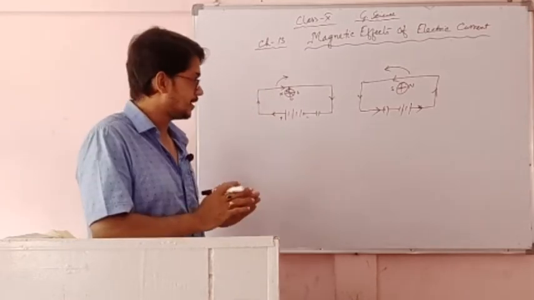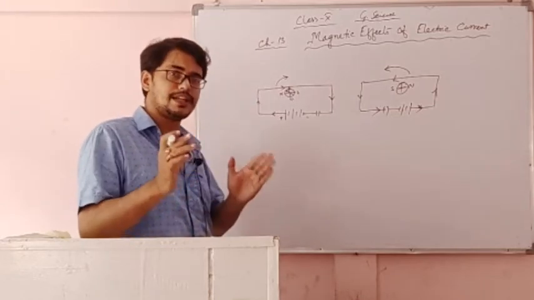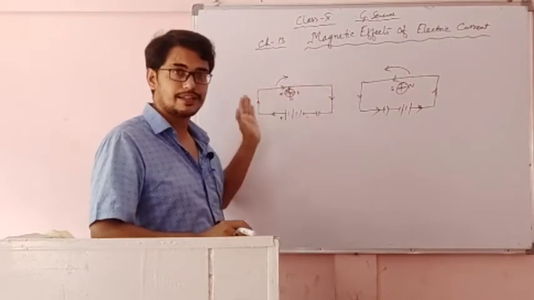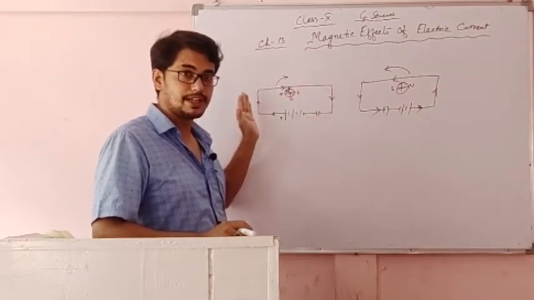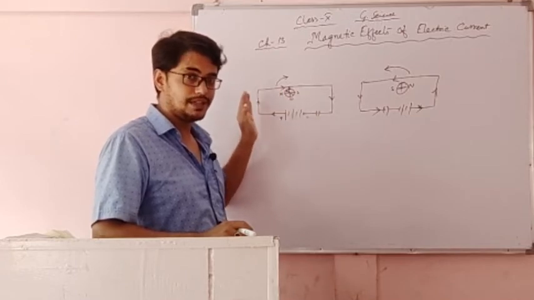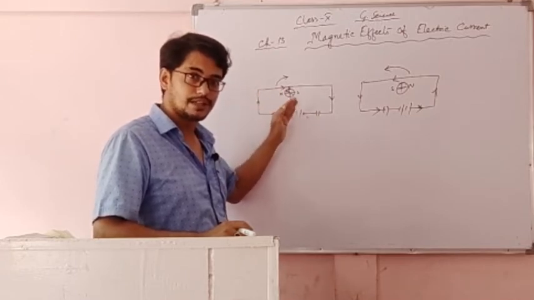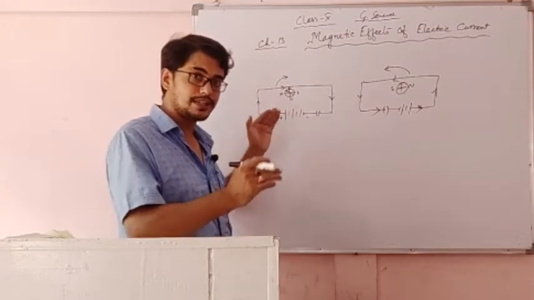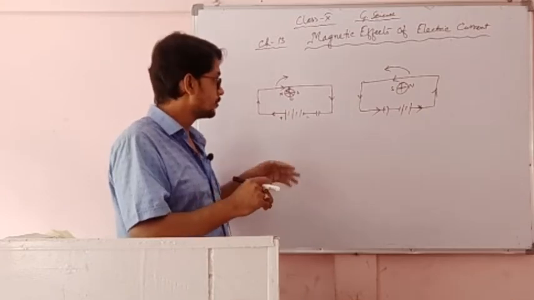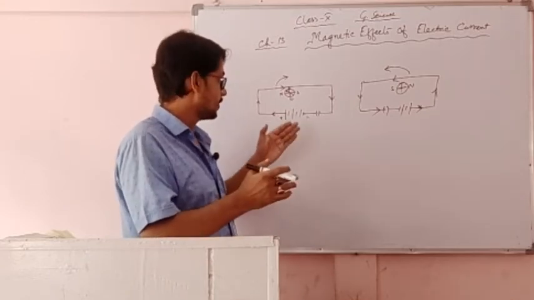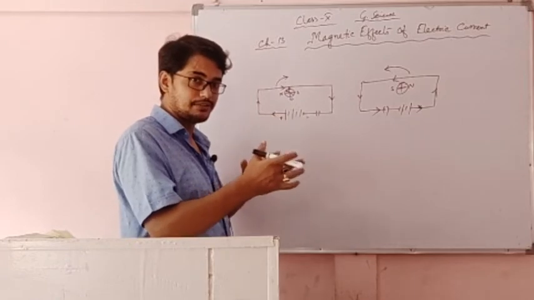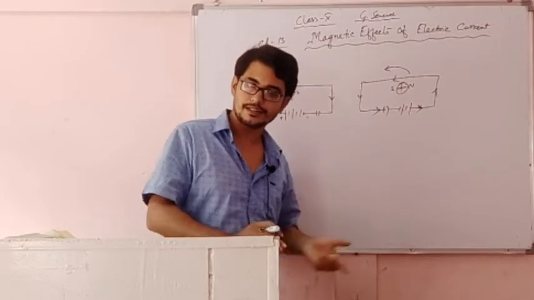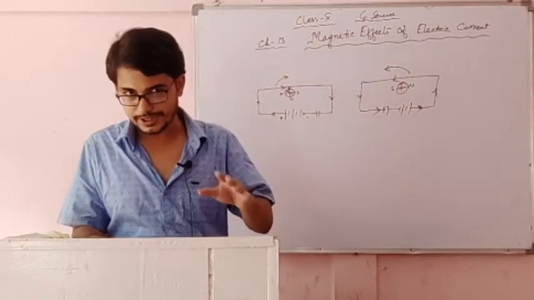So he established a relation. He established a great relation between the electric current and the magnet, because every current carrying conductor behaves like a magnet. Earlier it was known only as a current carrying conductor. Now after this experiment, he concluded that a current carrying conductor behaves like a magnet. So there is a relation between electric current and magnetism. There is a huge relation established. This is the first relation he established between the magnet and the electric. He was the first scientist to establish this relation.